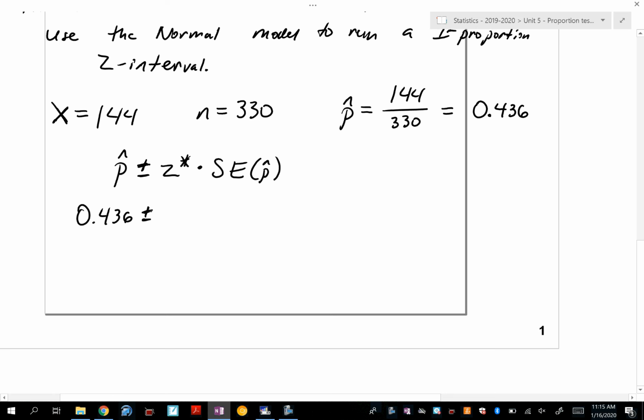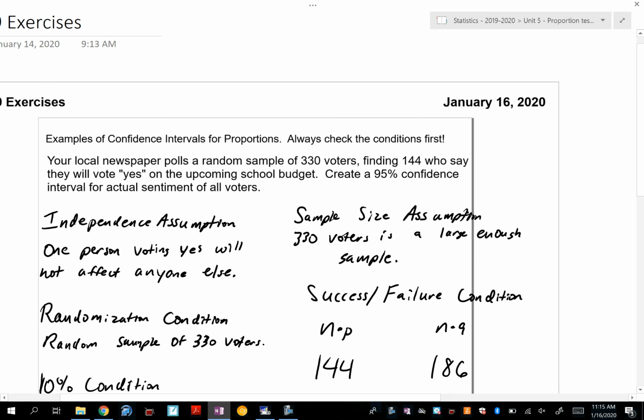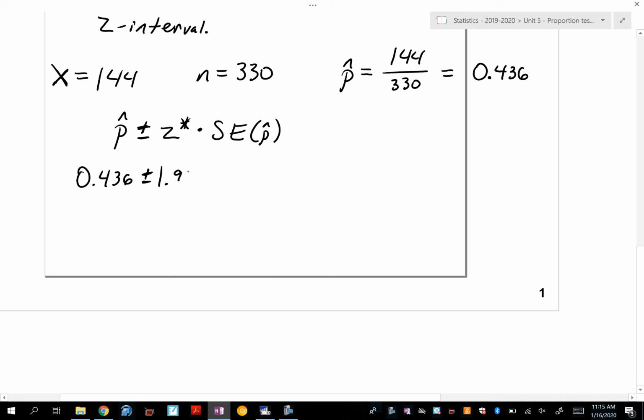Z star is going to come from your confidence level. In the problem, it said to use a 95% confidence level. So that means I'm going to use 1.96. The way I memorized it in high school was 95, 96. So 1.96. Okay? So 1.96 times. Now, the standard error of p hat is a formula.